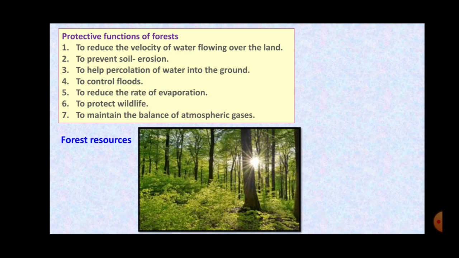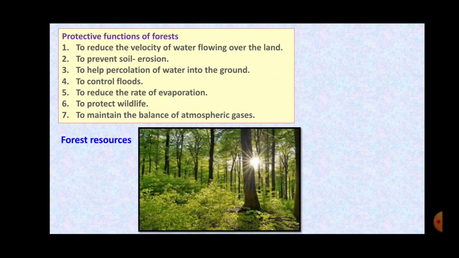Then we will study the protective functions of the forest and the productive functions of the forest. So first, let's start with the protective functions of the forest. The very first one is that they reduce the velocity of water flowing over the land. When so many trees are there, because of these trees, the speed of the water gets restricted, right? That is the first protective function of the forest, how the forest protects us. So they reduce the speed of the water which flows over the land.